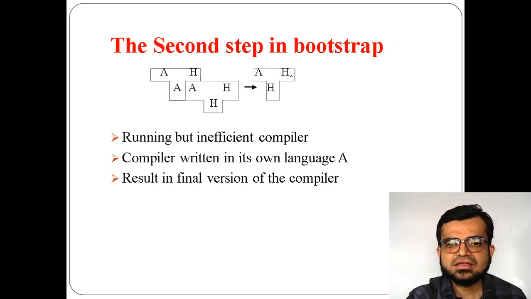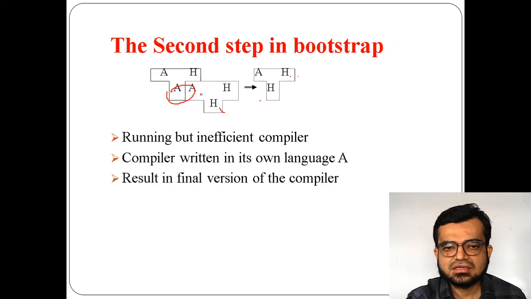If I say this H and H are there, the compiler is written in its own language A, right? But this is how it is running as an inefficient compiler, and it will give you the result this way. So this A and A will get cancelled, and this A H and this H will be taken.